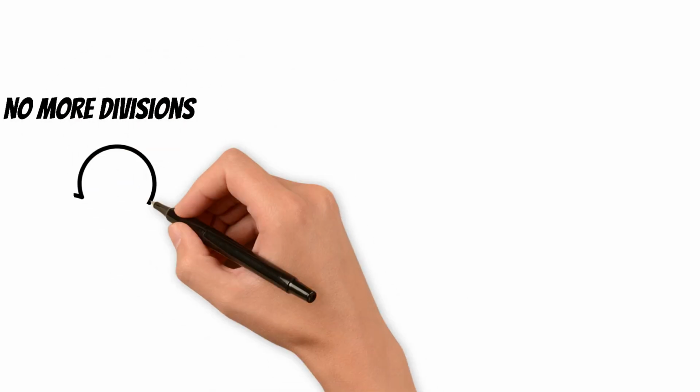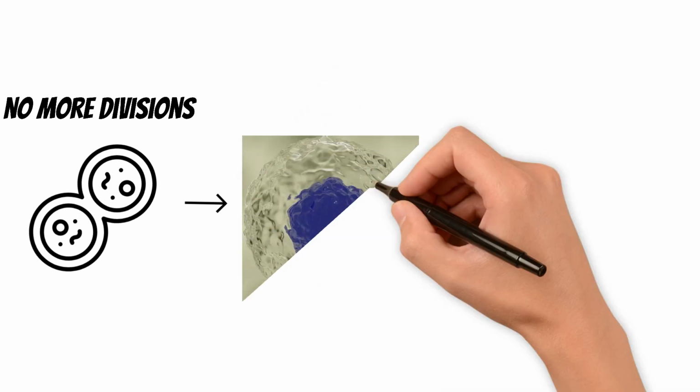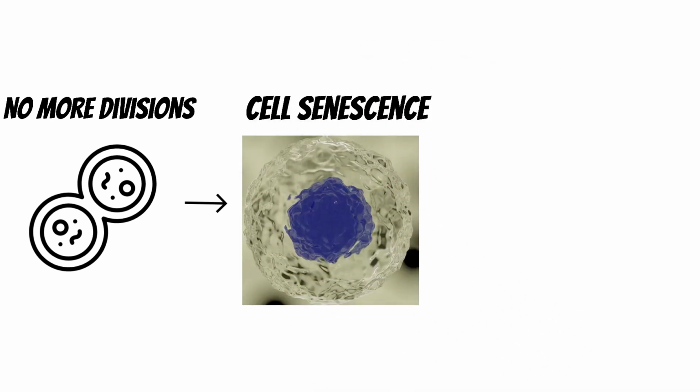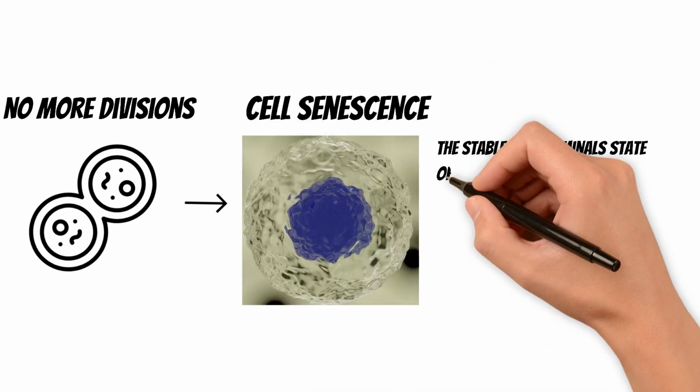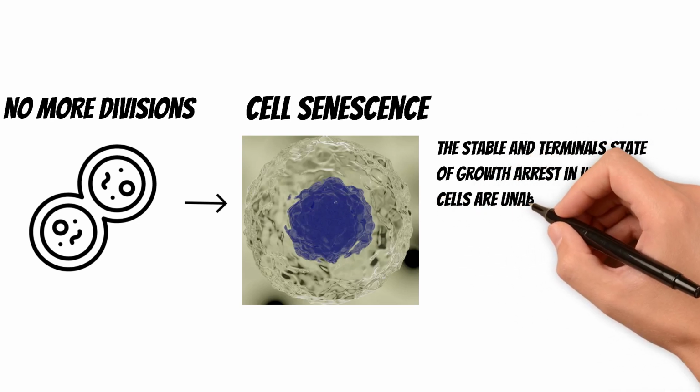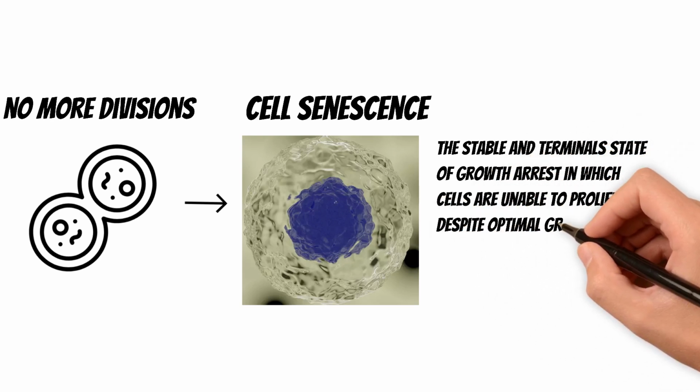We now understand this brake as part of a process called cellular senescence. Senescence is the stable and terminal state of growth arrest in which cells are unable to proliferate, despite optimal growth conditions and mitogenic stimuli.